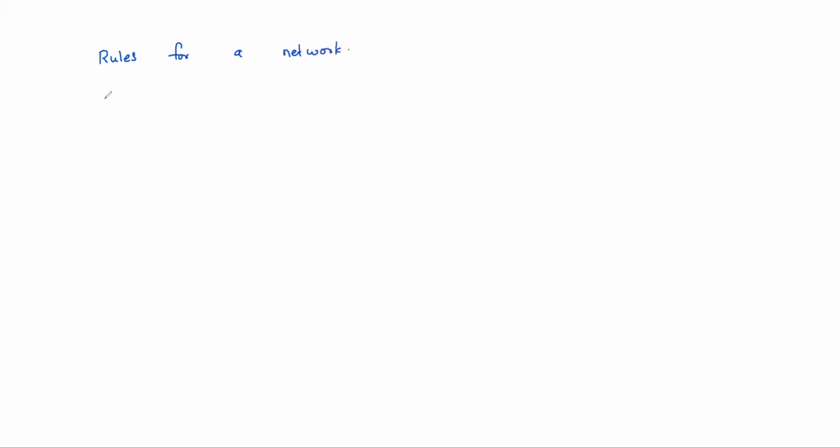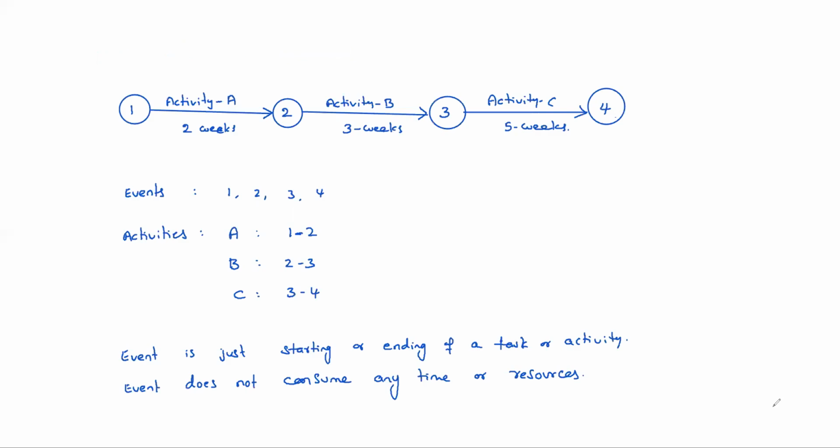An important rule, first, some simple rules. The network must have only one starting node or event. Event can be called a node also. Nodes are events.